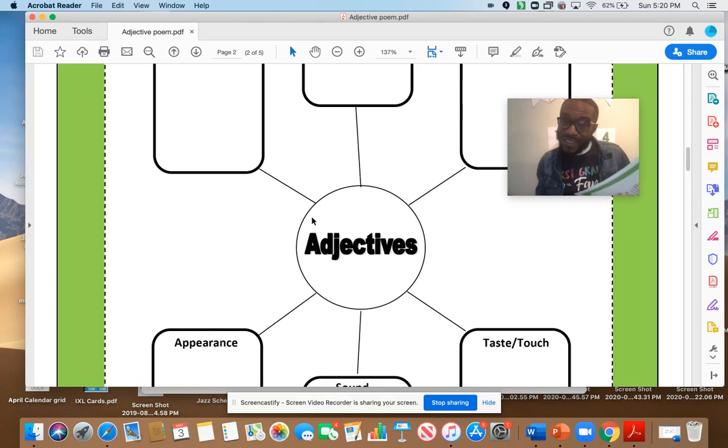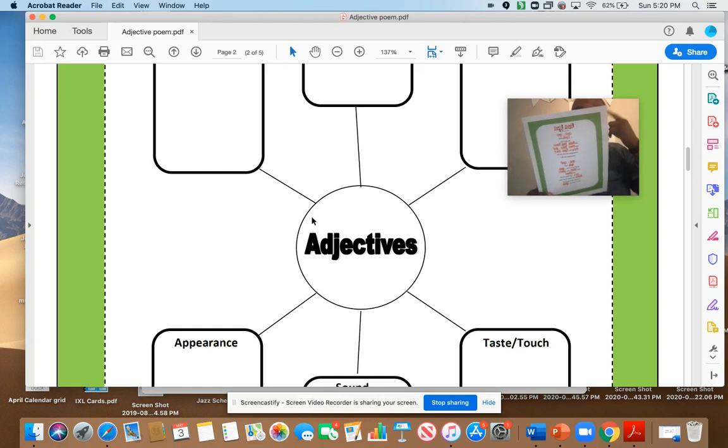We would love to read them and see how well and how many adjectives you use in your poem to describe your noun. You can start your poems right away today. The template is in the calendar, and if you received your packet, you should have that printed out already. Send us these poems. We would love to see them. And remember, when you are writing your poem, make sure that you write who the poem is by. Write down the author of it as well.